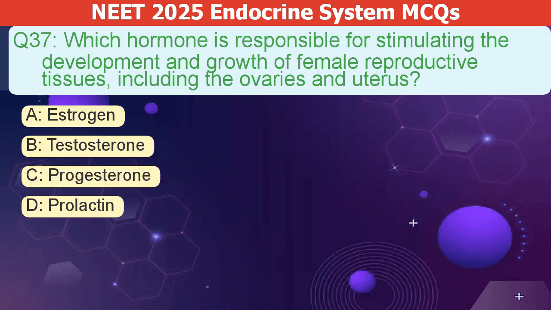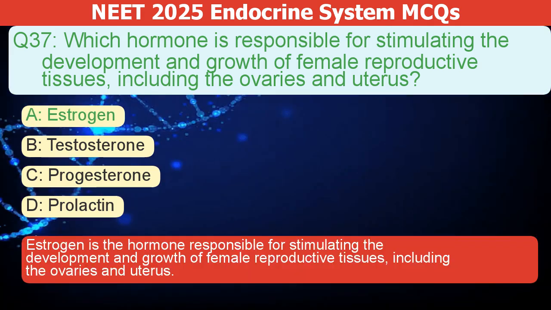Which hormone stimulates the development and growth of female reproductive tissues, like the ovaries and uterus? A. Estrogen. B. Testosterone. C. Progesterone. D. Prolactin. The correct answer is A. Estrogen is the hormone responsible for stimulating the development and growth of female reproductive tissues, including the ovaries and uterus.